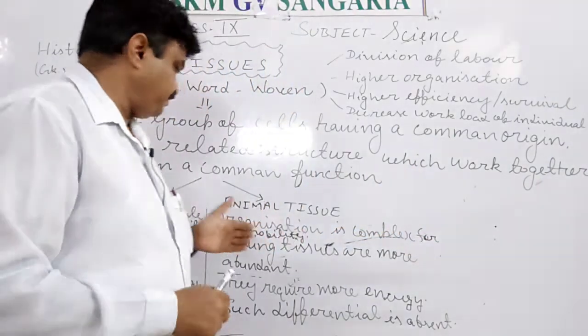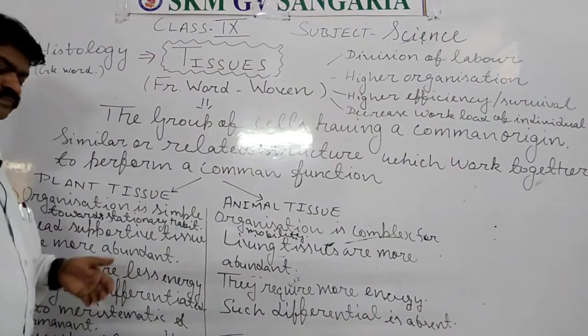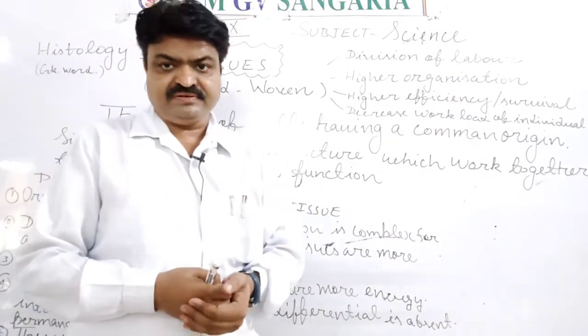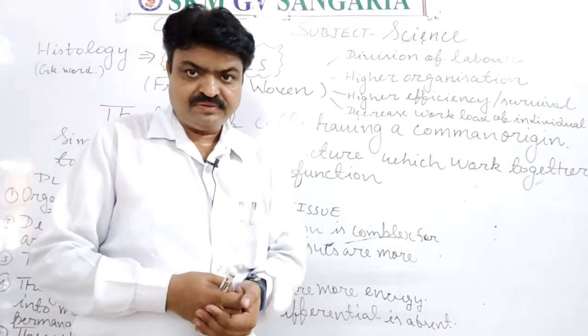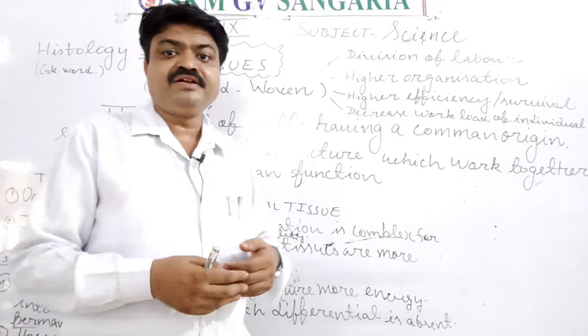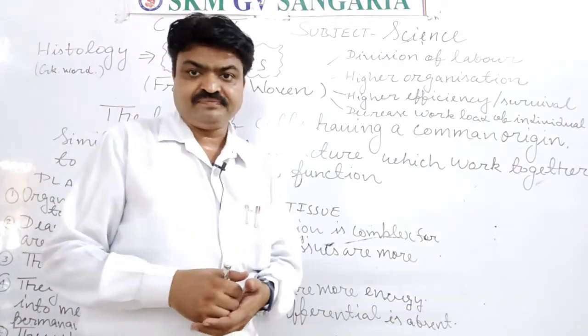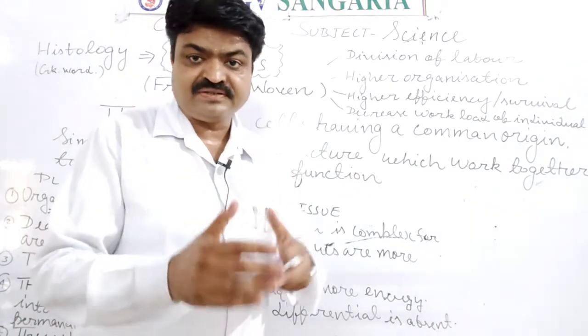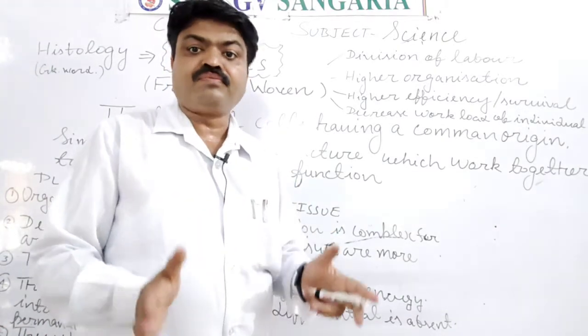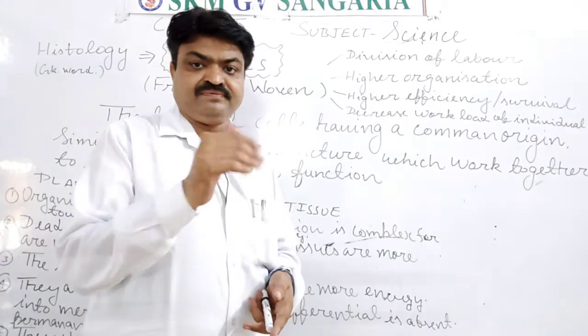Now, what is special about plant tissue? Plant tissue has a simple organization because plants are found in stationary situations, student. They are found at rest. They are immobile. Means they don't move from one place to another.